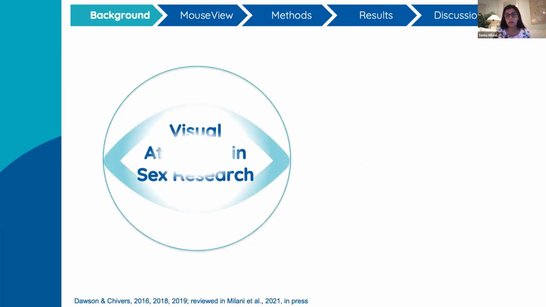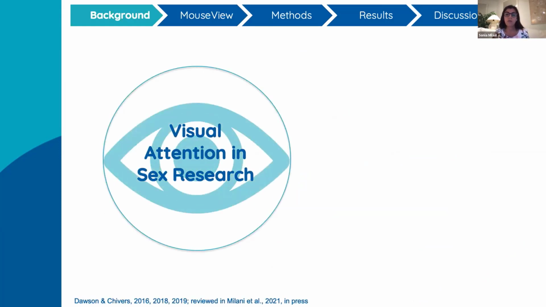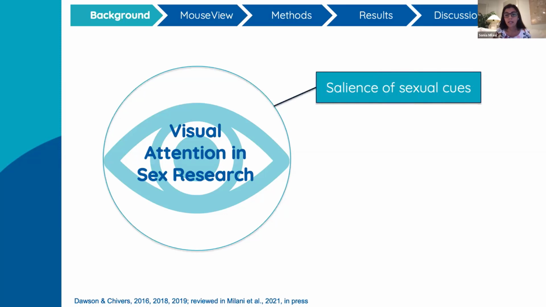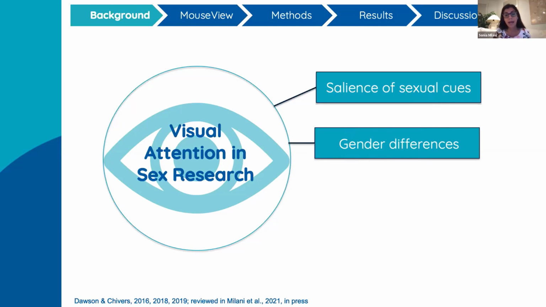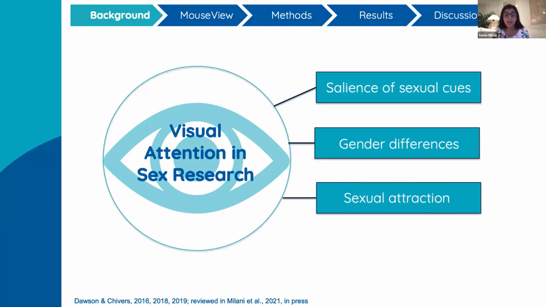Over the last 15 years, sex researchers have used eye tracking methodology to examine visual attention patterns, given that visual attention is a central component of most sexual experiences. We see, we like, we get aroused. Specifically, eye tracking has been used to assess differences in the attentional processing of sexual and non-sexual cues, really showing the salience of sexual cues. Studies have looked at gendered patterns of visual attention. We've examined attention as an index of sexual interest and attraction.